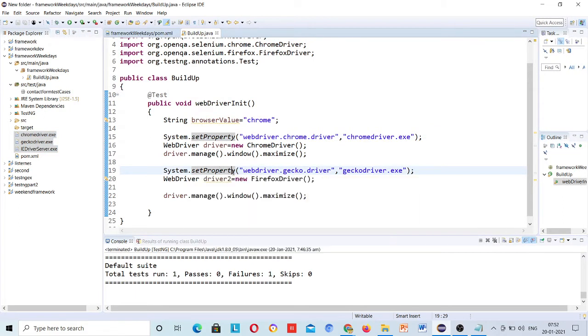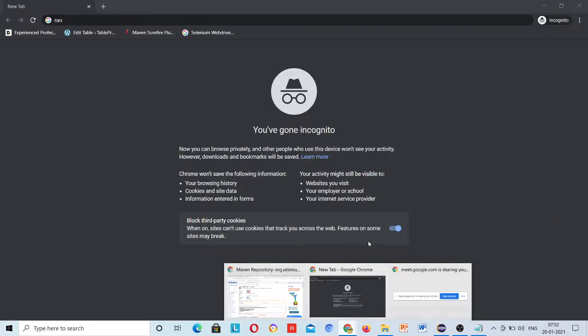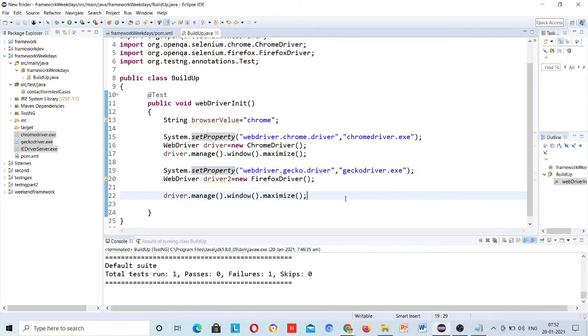Yeah, hello. Previously we copied all the drivers and directly pasted them in the Eclipse project folder, and then we didn't need to write this System.setProperty code. So in this situation, what will we do?